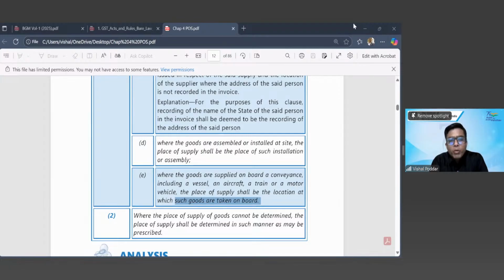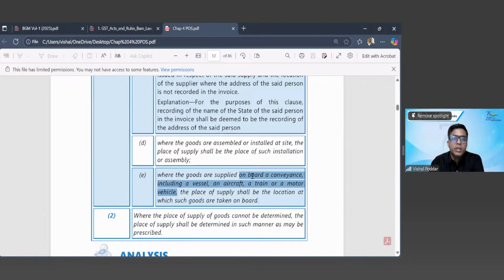Now, the point to be understood, students, is first what is covered in clause E. You are on board some conveyance, so you are traveling by a train, a plane, a vehicle, or a ship. While you are on board that conveyance, still in the travel, you are purchasing an article which is goods, in packaged form, which is not served to you. Like juice: if it is given in a glass, it becomes supply of service. But if it is given in the Tetra Pak or the packed bottle without cooling it, given as it is, then it is supply of goods.